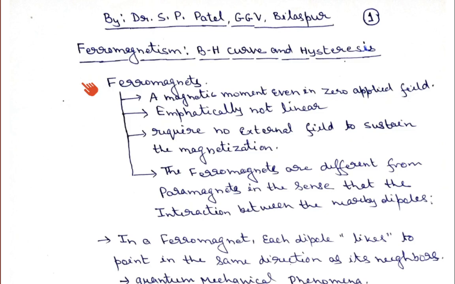Basically for paramagnetic material, generally one electron is there in the outer orbit. This odd number of electrons in the outer orbit gives the dipole moment, and if such dipole moments are present in any material, that gives paramagnetic characteristics to that particular matter.